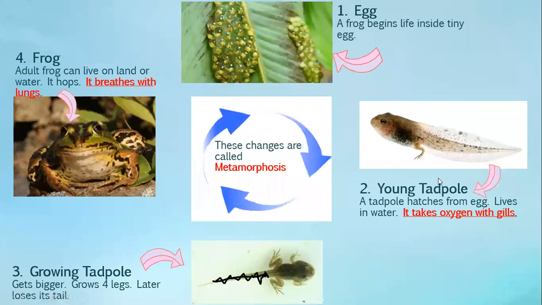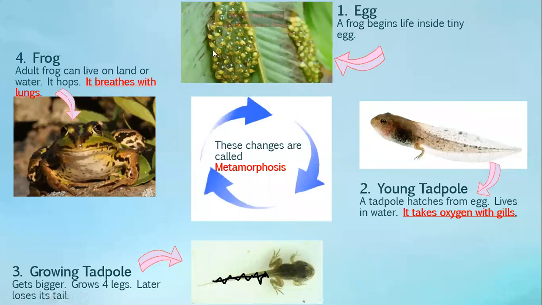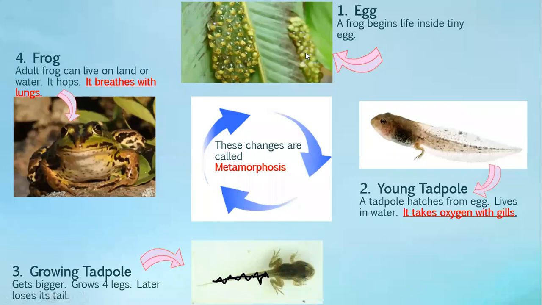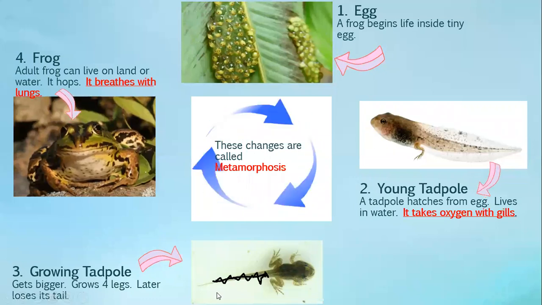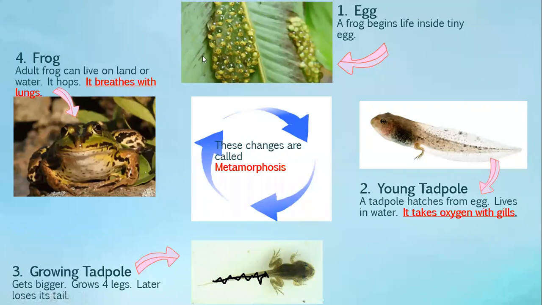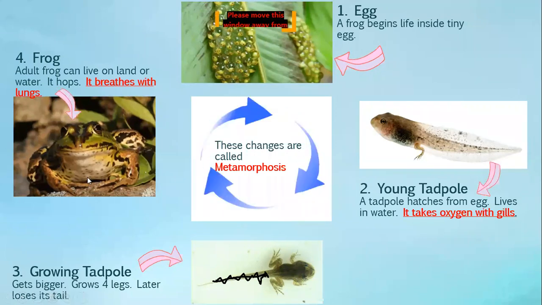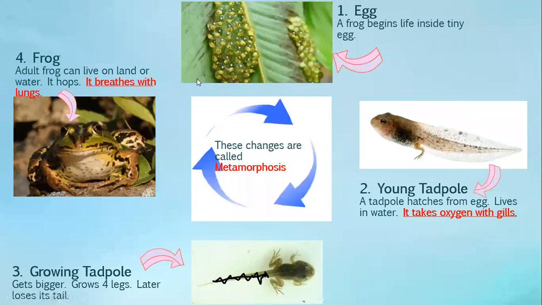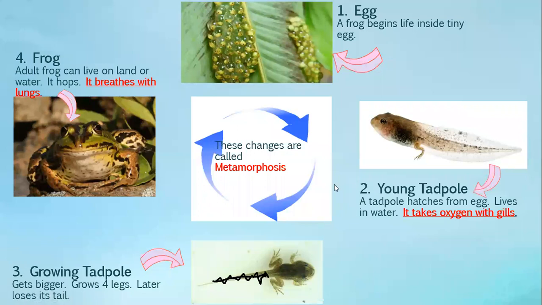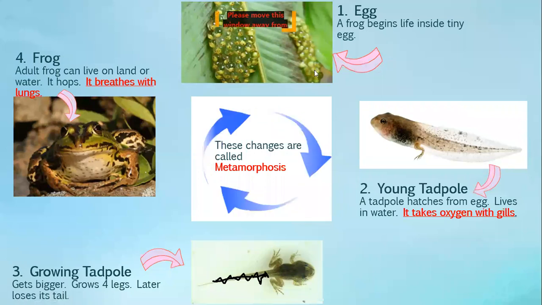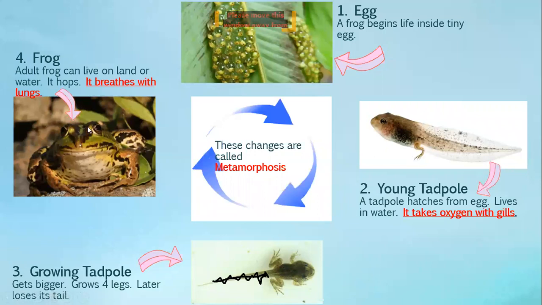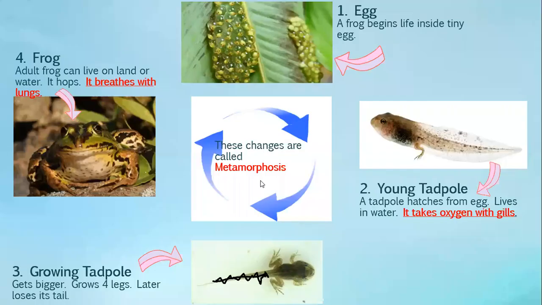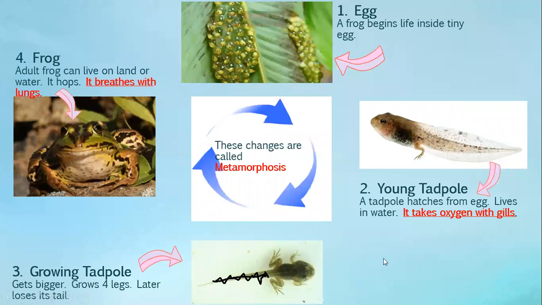Now, this is called the life cycle of the frog. The process, the changes from egg to young tadpole to growing tadpole to frog. This change is called metamorphosis. What is it called? Metamorphosis. The changes, how the frog changed from egg to the adult frog, is called metamorphosis. So now let's see.